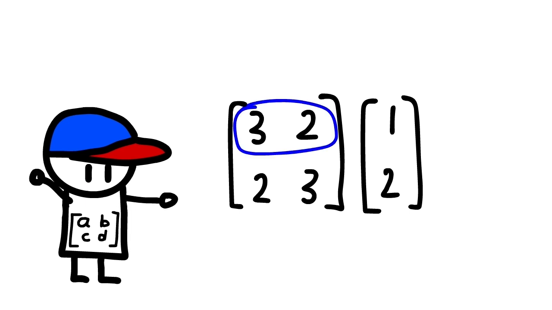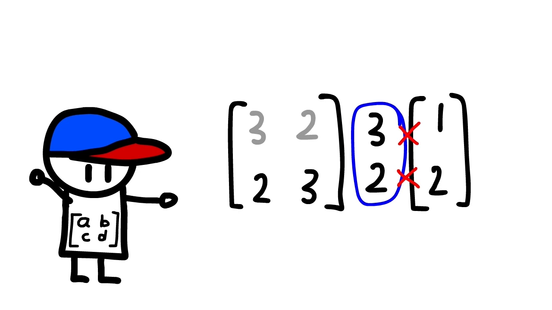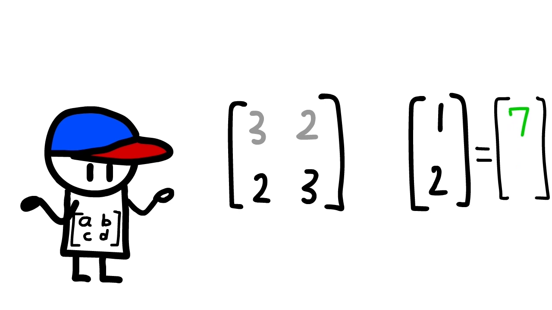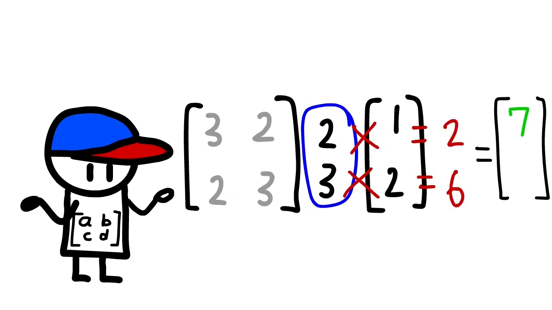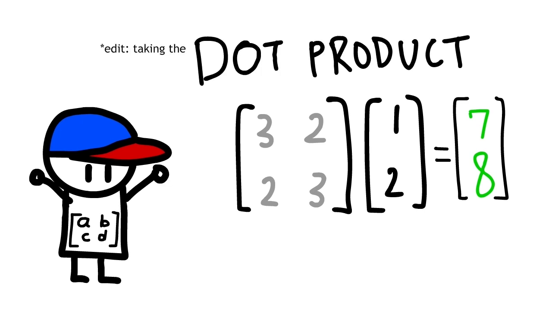We first take the first row of the matrix and turn it into a column. And then we multiply the corresponding numbers and then add them together. And that becomes the first element of the vector. We do the same with the second row. We flip it, and then we multiply them and add them, and that becomes 8. This process of multiplying the corresponding numbers and adding them all up is called the dot product.